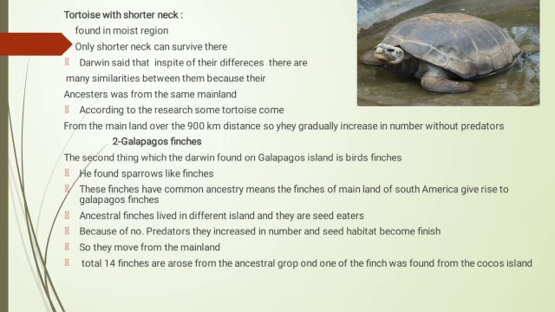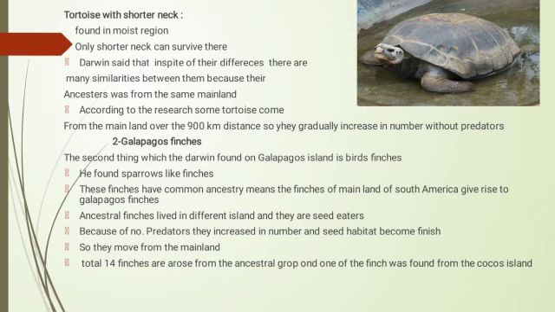But the twist is that in spite of their differences, they have a common ancestor. They have a common ancestor because these tortoises are linked to the mainland tortoise. Some tortoises of the mainland migrated toward the dry land over a long distance, and there they adapted themselves according to their environment. The second interesting thing found on the island by Darwin was the Galapagos finches. In Galapagos Island, he found sparrow-like finches.